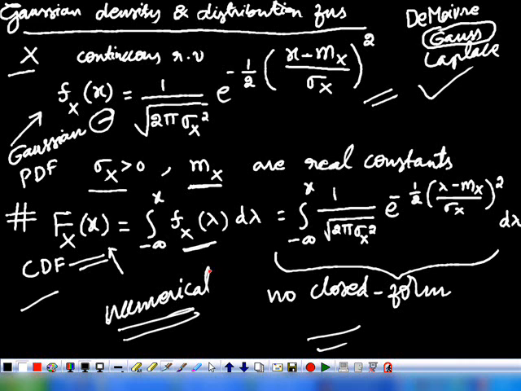When this current varies randomly, definitely the voltage drop across the resistor will also vary randomly. So the voltage or current of a thermally agitated resistor can be modeled by the Gaussian random variable. That is, if x is a random variable, then the values taken by the voltage across the thermally agitated resistor can be modeled by this random variable as a Gaussian random variable.